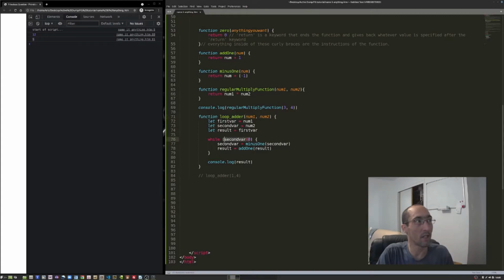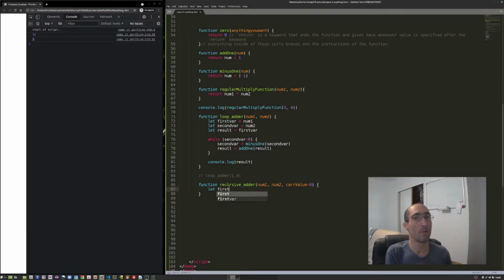So instead of having this second var -1 and loop while this number is greater than 0, like we did here, we're going to make the function call itself be part of the loop. And that's the mental gymnastics and the difficulty part of writing recursive functions. So let's start with an adder, because I'm going to use an addition function, this function that we write right now, inside of my multiplying function, and I'm going to use a multiplying function recursively as well. So that'll be good practice for us.